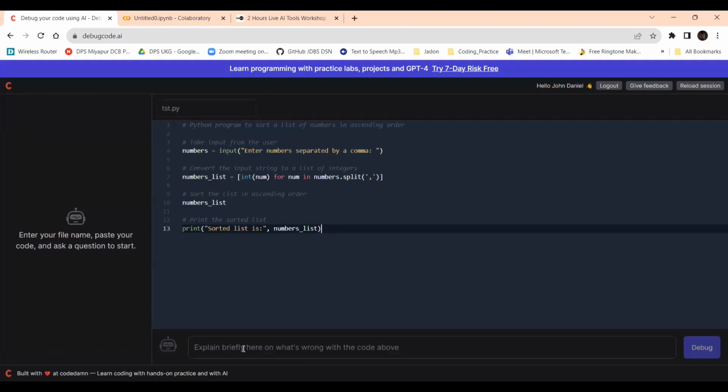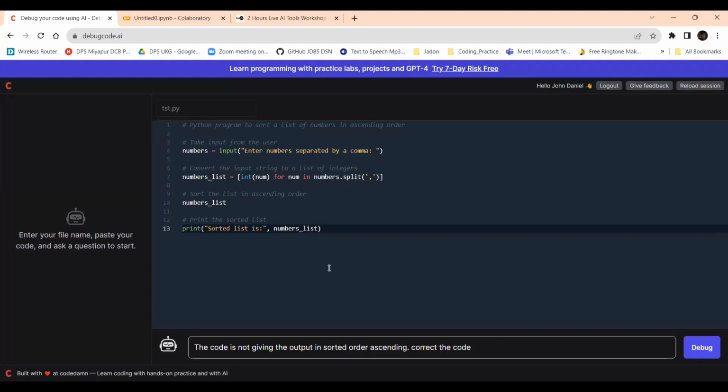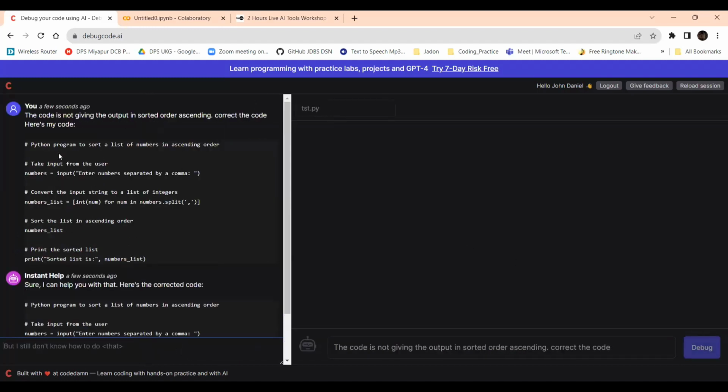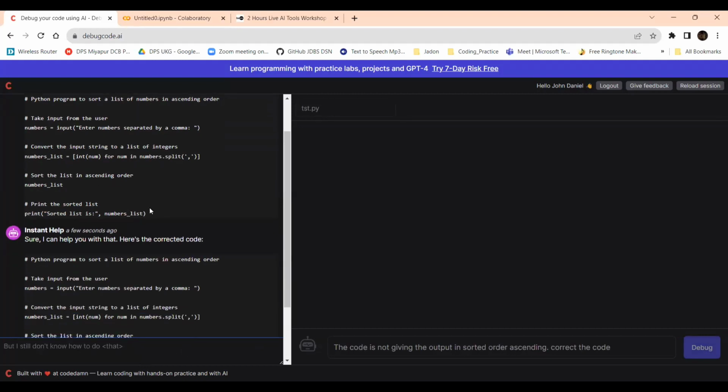I am saying the code is not giving the output in sorted ascending order. Correct the code. So this is our code.